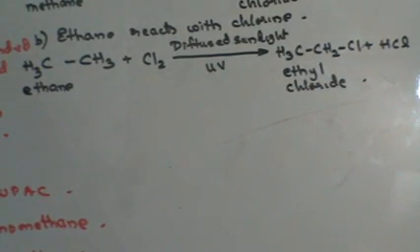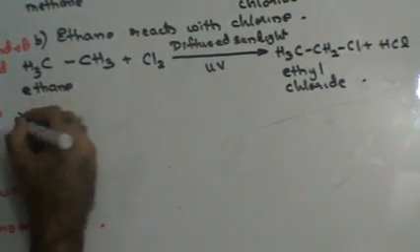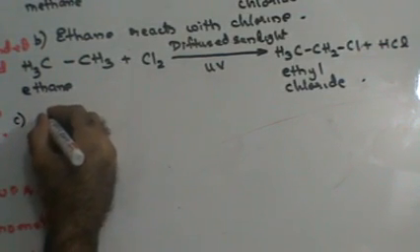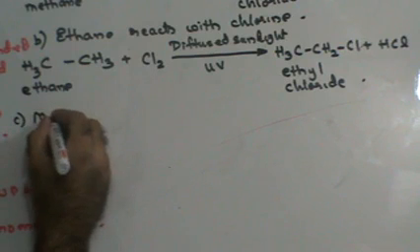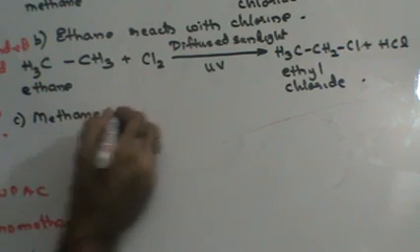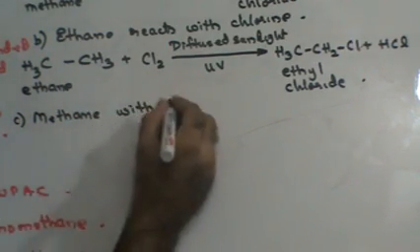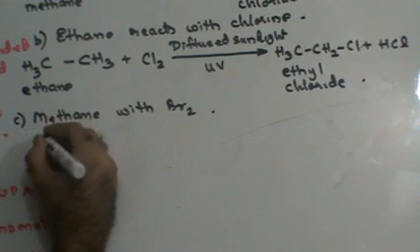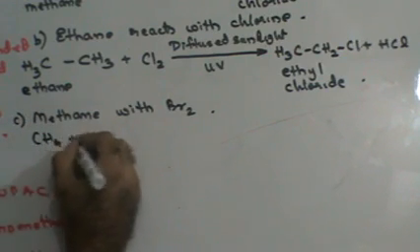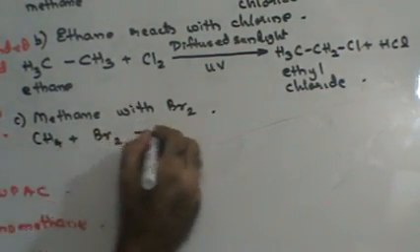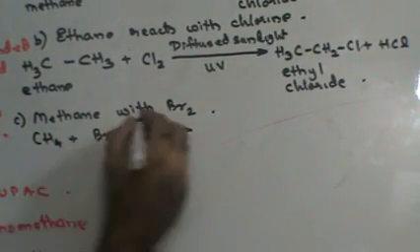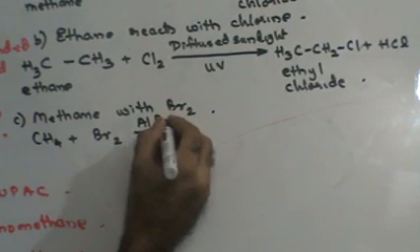Fine. Let's do similar reactions with bromine also. What happens when methane reacts with bromine? Methane with bromine gas. Now, methane will react with bromine only in the presence of a catalyst. The catalyst that is used for this reaction is aluminium bromide, AlBr3.